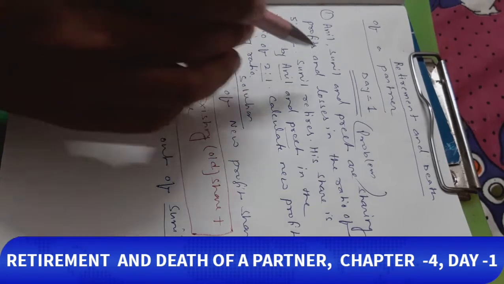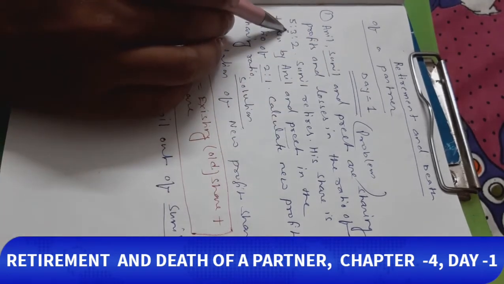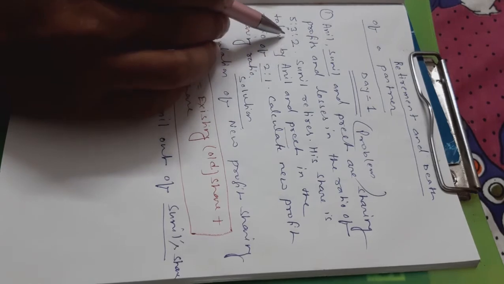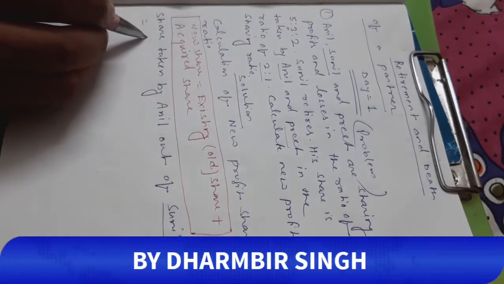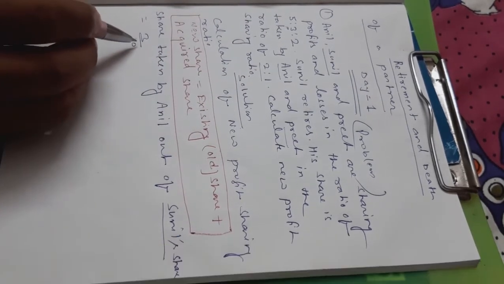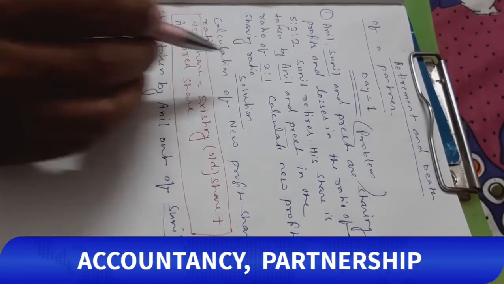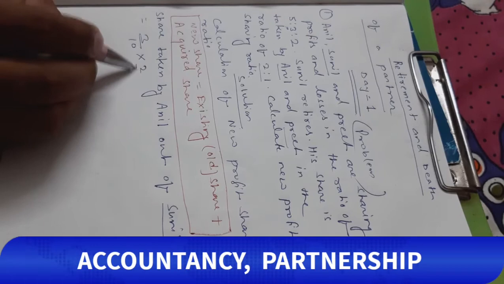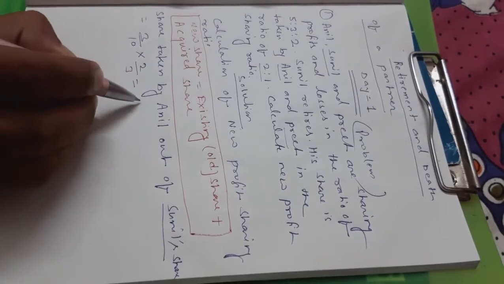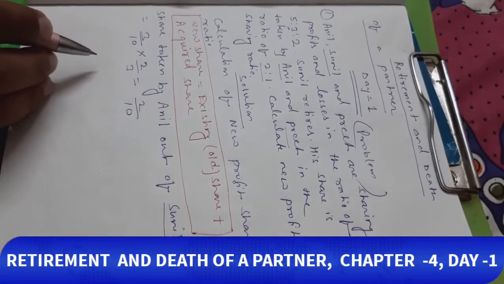Into the ratio 2:1, the 2 by 3 of 3 by 10 is equal to 2 by 10. Clear?